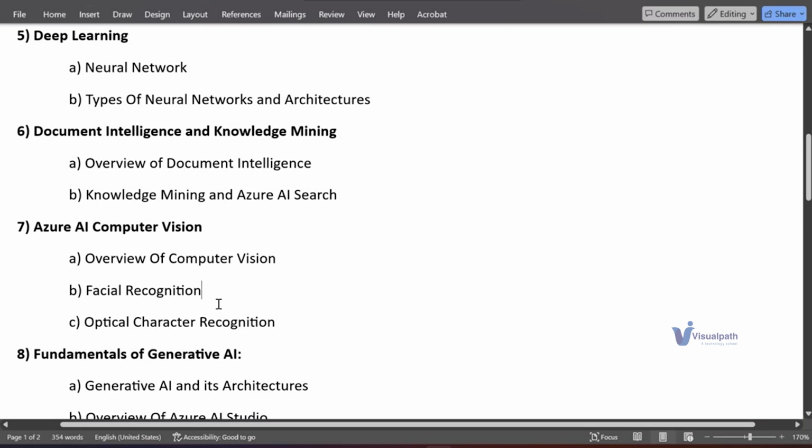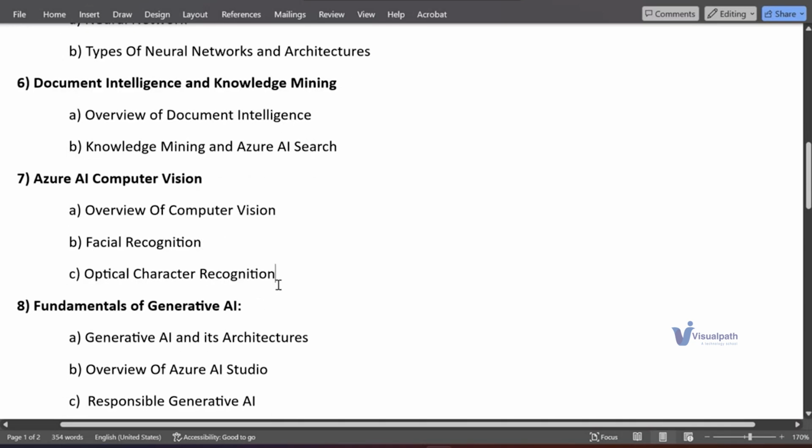Like facial recognition, it will be able to recognize your faces. It will be able to recognize the text data that is present in the image. If you give any input image, it will be able to give you captions, what is present in the image and what actions are present in the image. Everything it will try to generate through captions. All these things will be covered in computer vision.